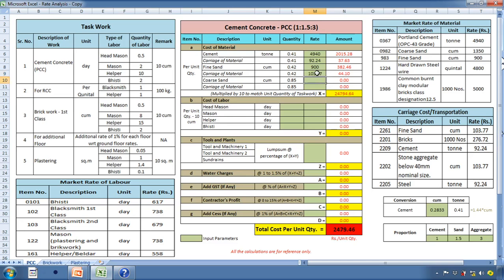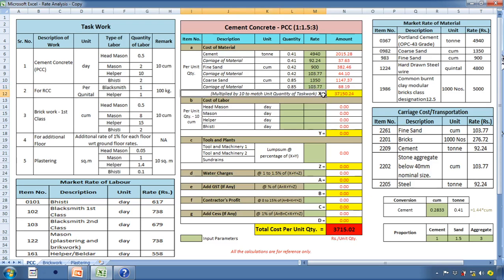103.77. Thereafter, the cost of coarse sand is 1350 rupees. So I'll input here 1350, and cost of transportation is 103.77 rupees. Now here we get the cost of material.